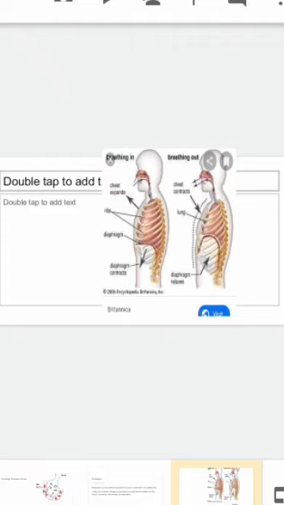So, what is the difference in breathing in and breathing out? The main difference is when we inhale air, diaphragm contracts, and when we exhale air, diaphragm relaxes. And second difference is chest: when we inhale air, chest expands, and when we breathe out, when we exhale air, chest contracts.